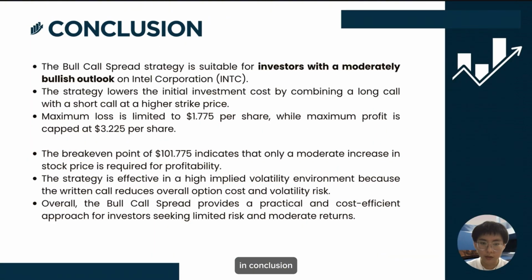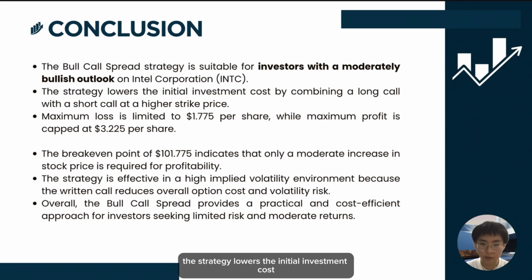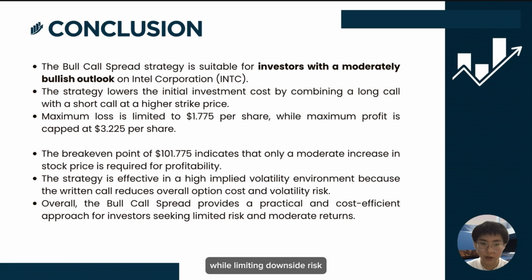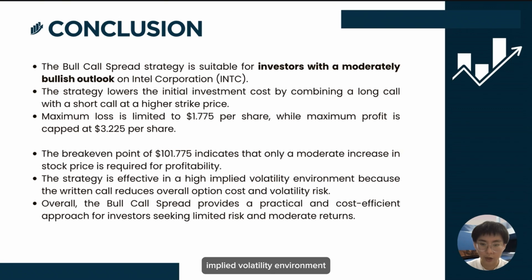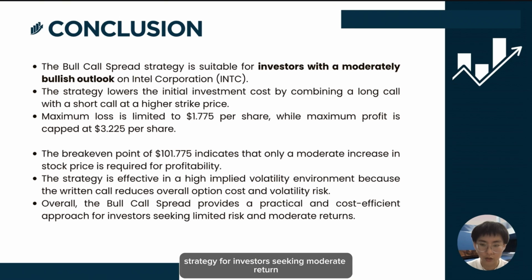In conclusion, the strategy lowers the initial investment cost while limiting downside risk. Based on our analysis, the maximum loss is $1.775 per share, while the maximum profit is capped at $3.225 per share. In addition, the strategy performed well in a high implied volatility environment because the written call helps reduce expensive option costs. Overall, the bull call spread provides a practical and cost-efficient strategy for investors seeking moderate return with controlled risk.